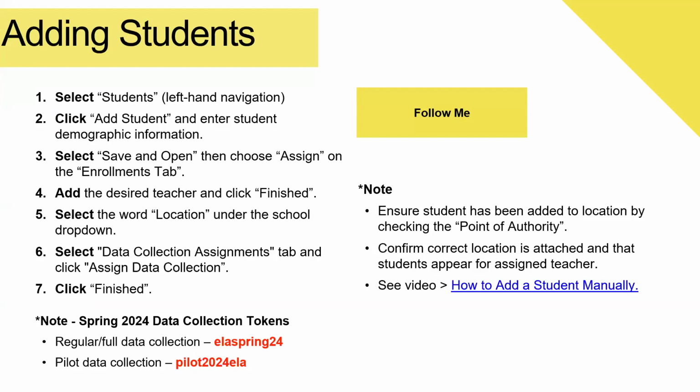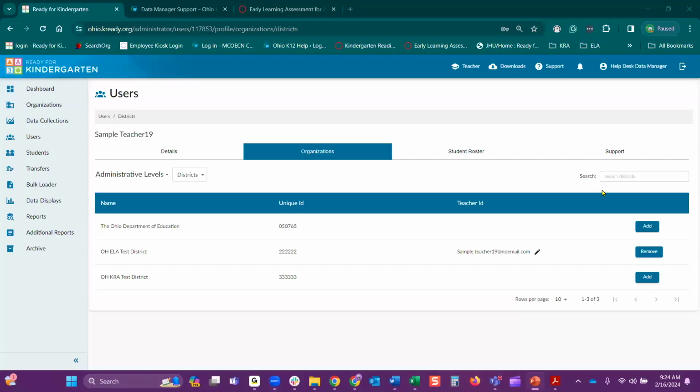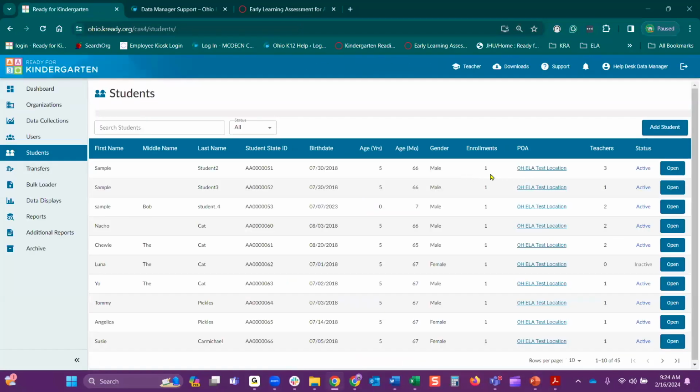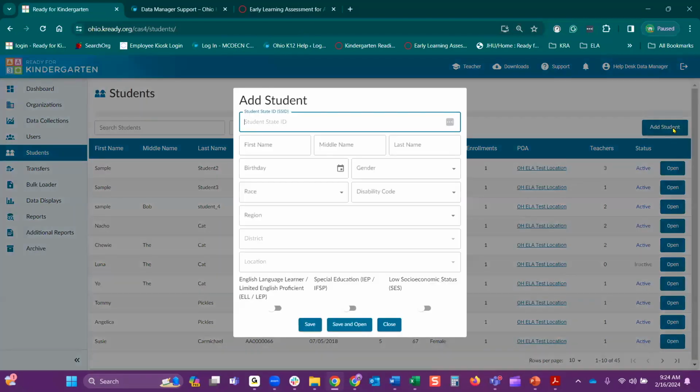So whether you decided to do the full version, the standard version, or the pilot version, either way. So we're going to go back to our KReady system and we are going to select students, left-hand navigation. When you're adding students, you're not only adding the student, but you're also attaching them to the teacher and to the data collection. First thing first is always going to ask you if you have the state student ID.